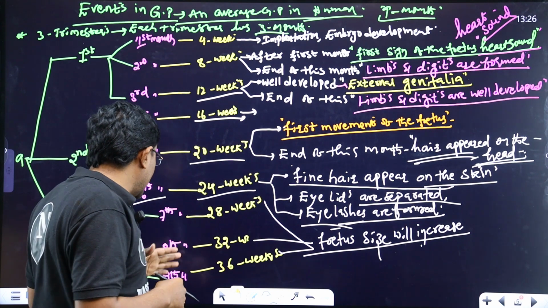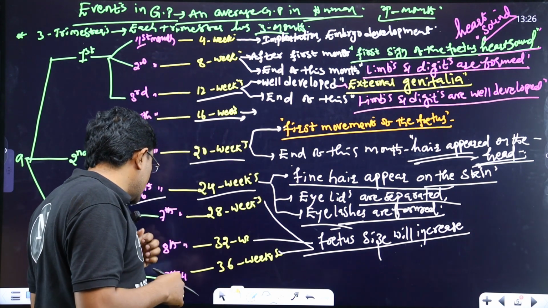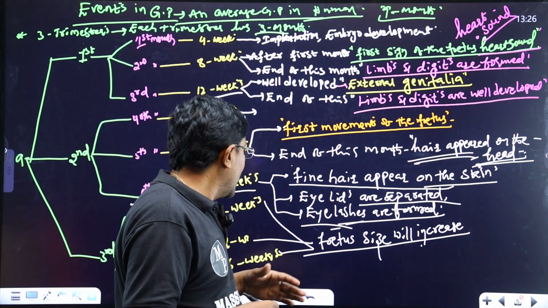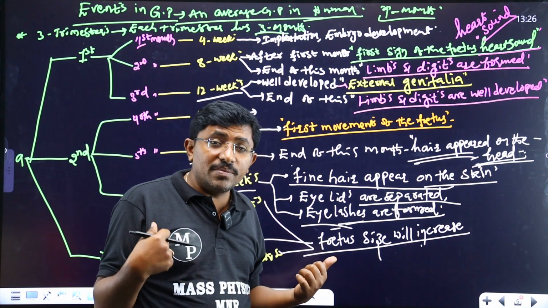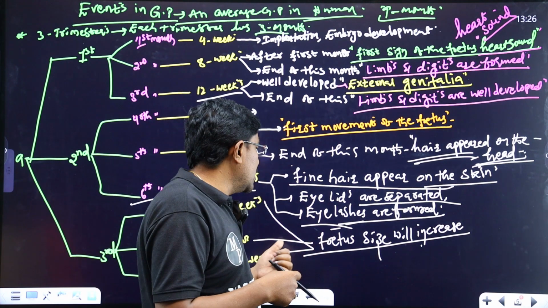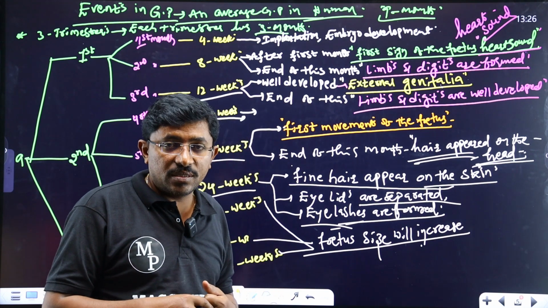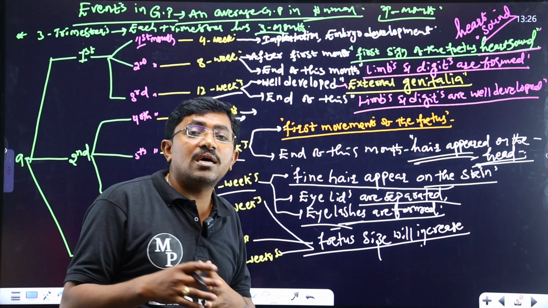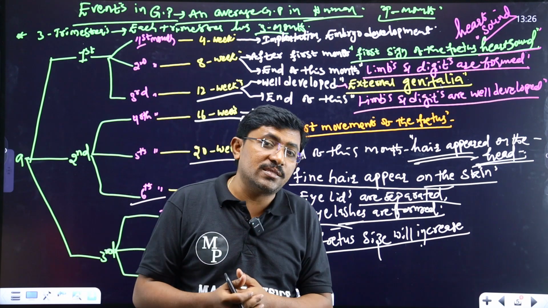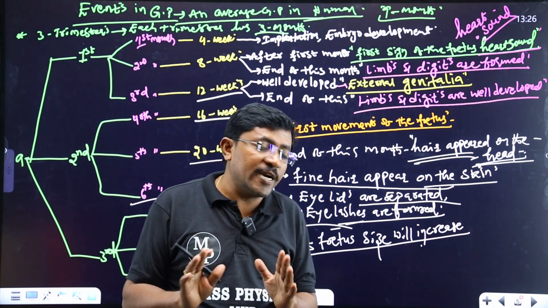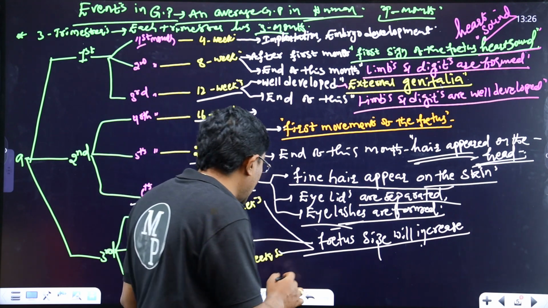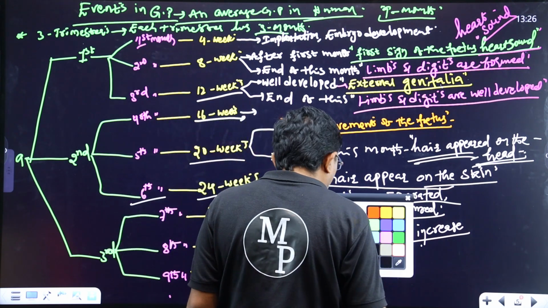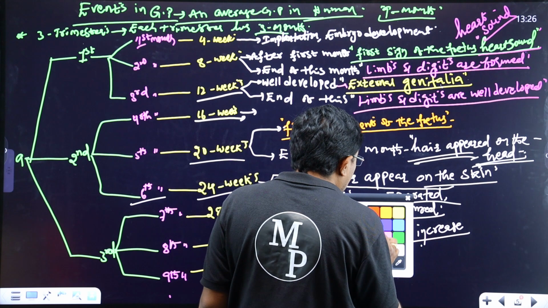And in the 7th month, 8th month, and 9th month of the gestation period, in the last trimester, the third trimester, there is no specific event. Means what organs are organized in this? These organs are well increased in size. That's enough. Understood? And here one important point is there. That point is the atavistic organs.